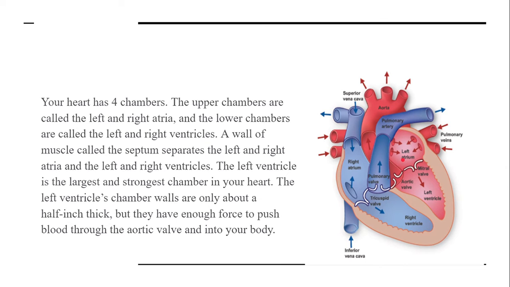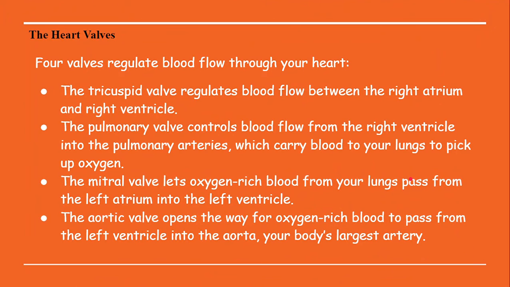The blood comes into the left atrium and goes into the left ventricle, so there is a valve present between them. It is your mitral valve, which we can also term the bicuspid valve. Now you will ask me, what is this bicuspid and tricuspid? Tricuspid means there are three cusps, and bicuspid means there are two cusps. And from the left ventricle, when the blood travels to the aorta, there is another valve called the aortic semilunar valve, or you can also term it the aortic valve. You can definitely ignore that semilunar term.